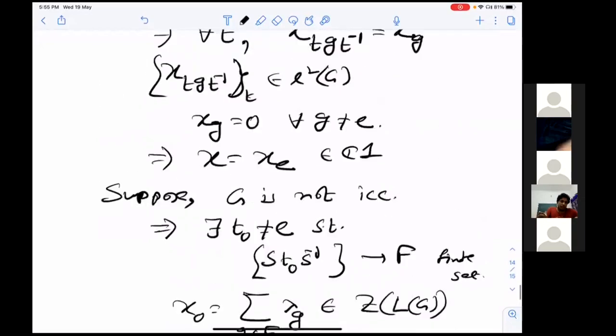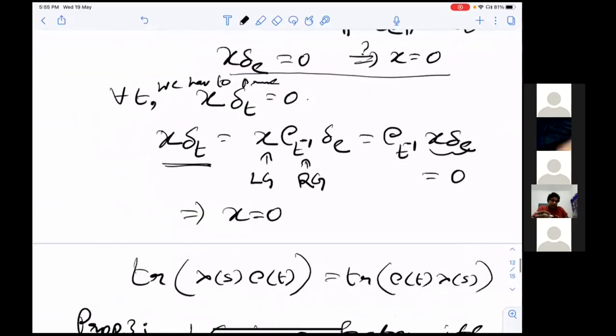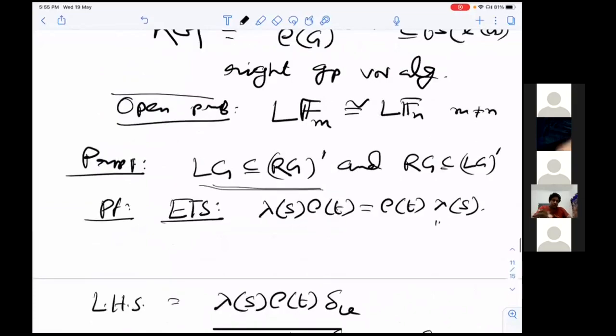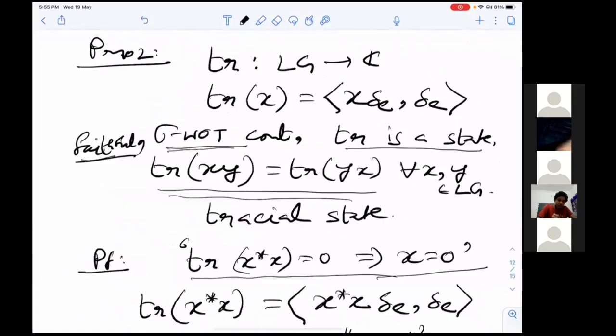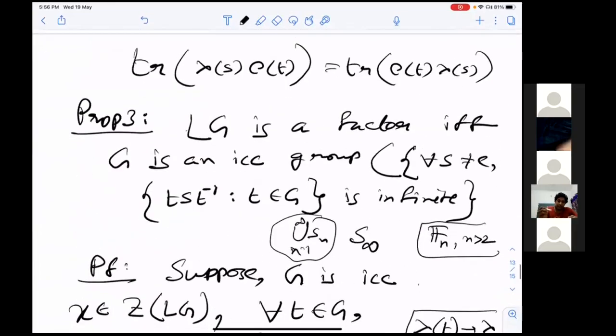Okay, so these are the properties we have proved. We have proved that L of G has a trace, a faithful sigma-WT continuous trace. Sigma-WT continuous means some people say normal. This is unfortunate terminology, bad terminology, because there is a normal operator. So I will just say this is a faithful sigma-WT continuous, not normal, tracial state. And also LG is a factor if and only if G is ICC.